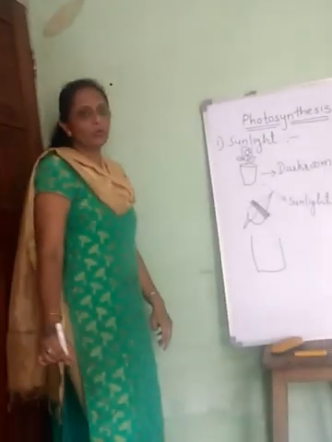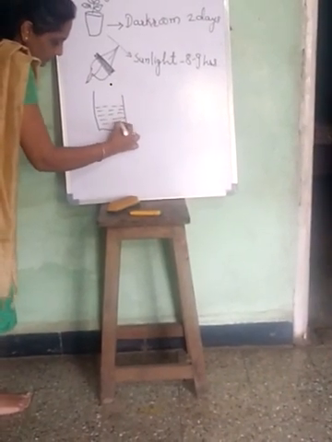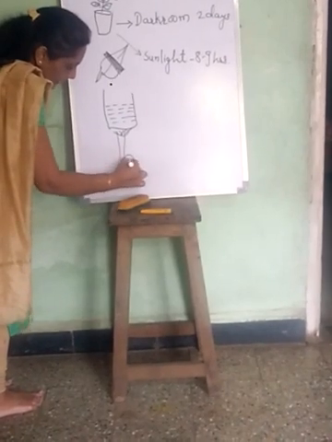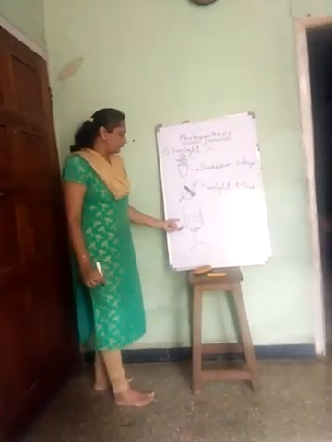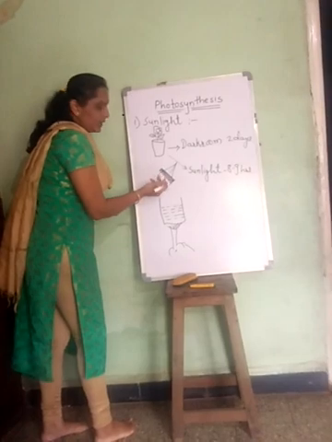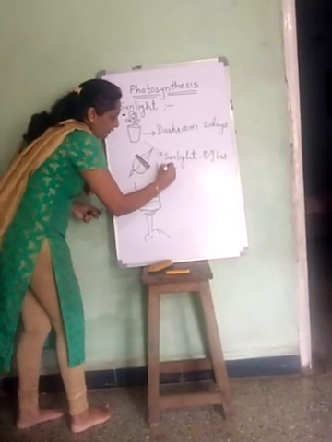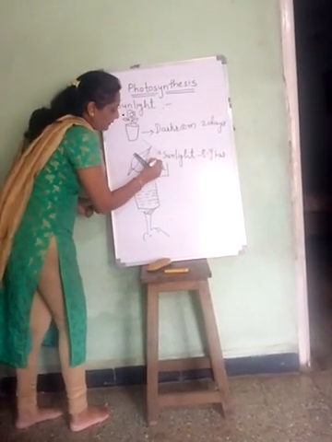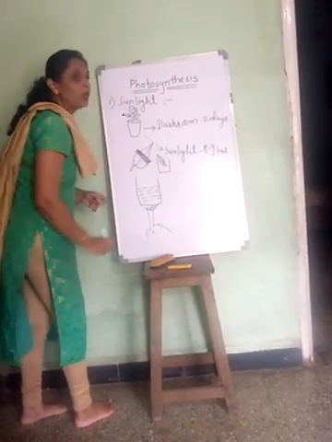Now what is this hot water bath? This is one beaker with boiling water, a beaker kept on a flame for boiling the water. In this we are going to take one more small beaker, and we are going to place the leaf inside the beaker which contains alcohol.